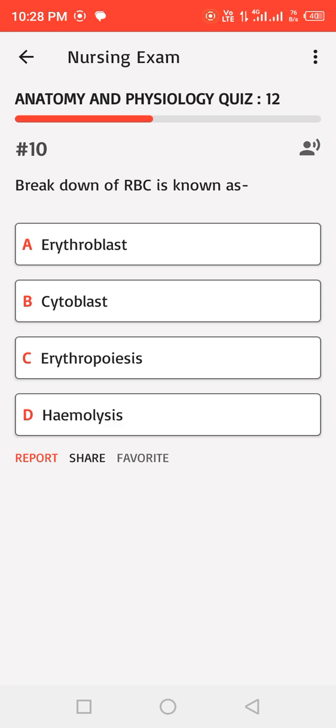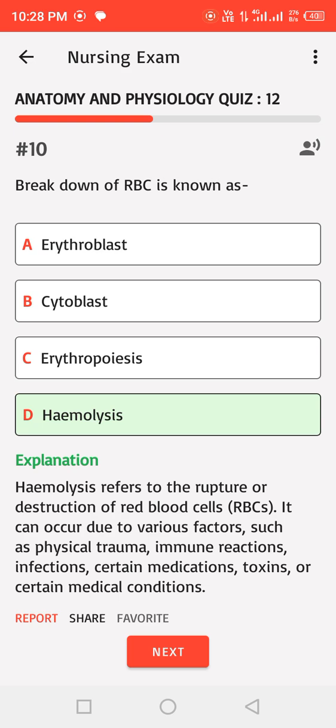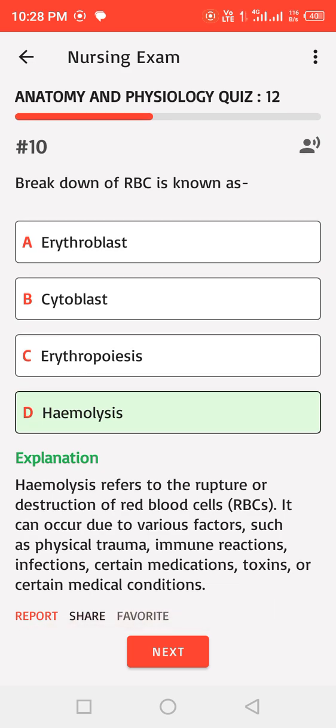Breakdown of RBC is known as: A. Erythroblast, B. Cytoblast, C. Erythropoiesis, D. Hemolysis. Correct answer. Hemolysis refers to the rupture or destruction of red blood cells (RBCs). It can occur due to various factors, such as physical trauma, immune reactions, infections, certain medications, toxins, or certain medical conditions.